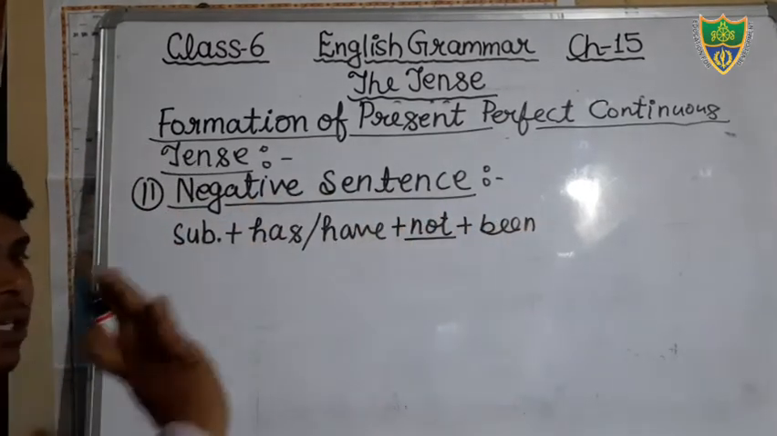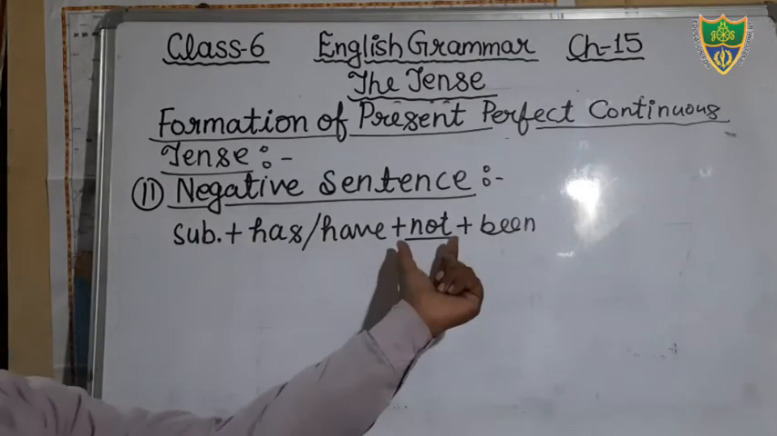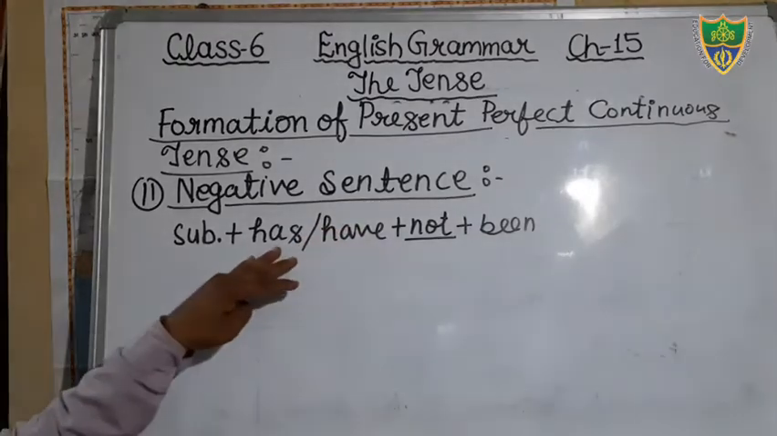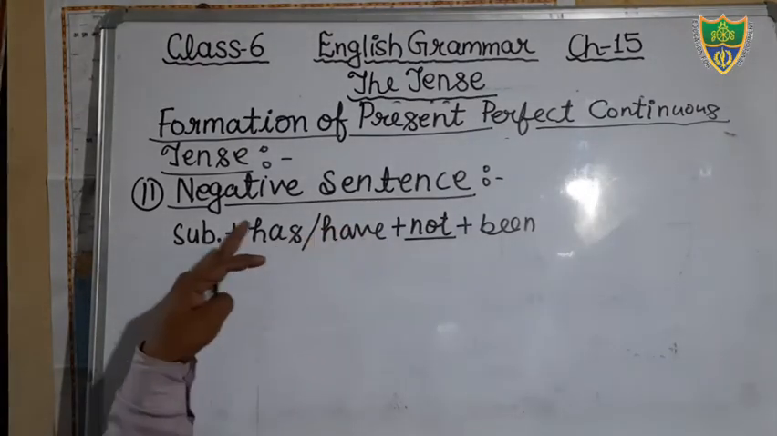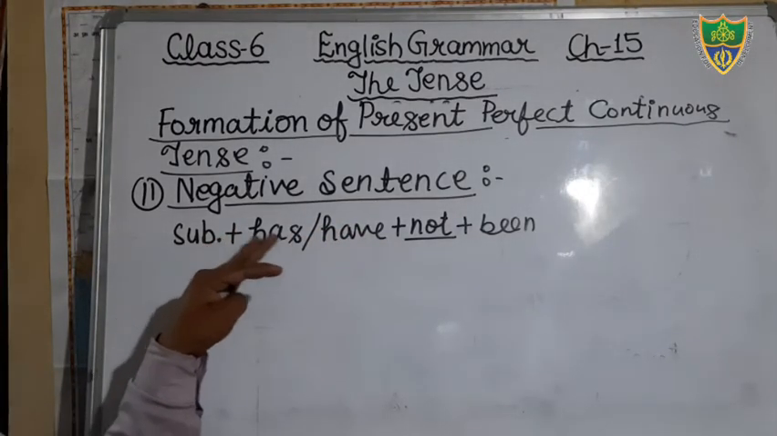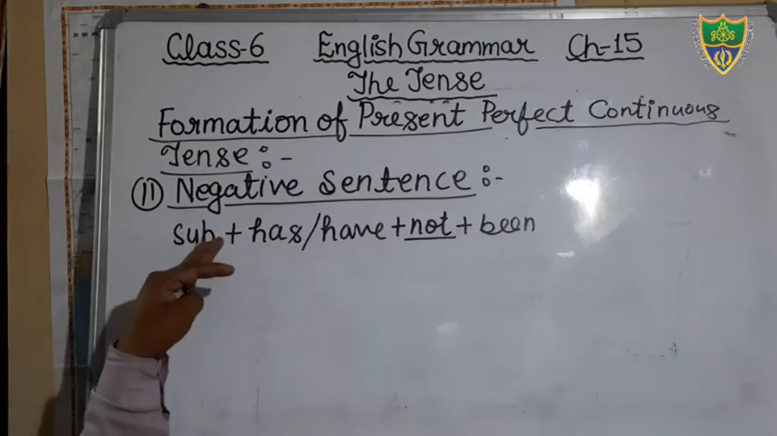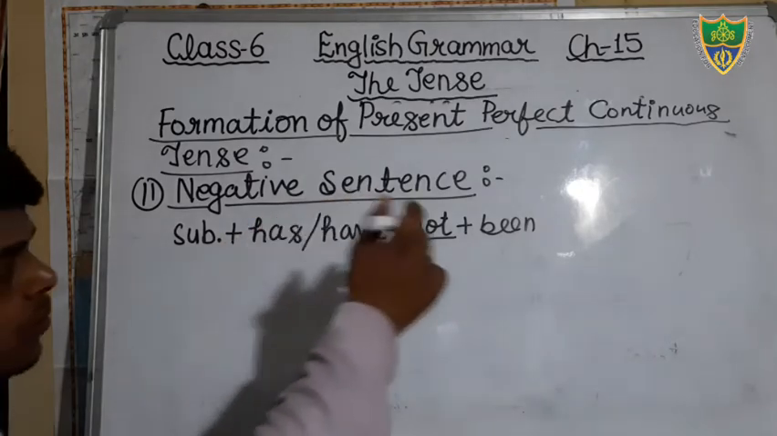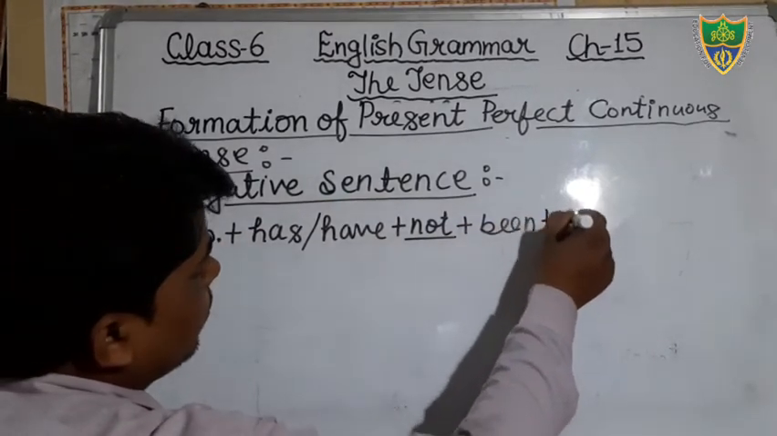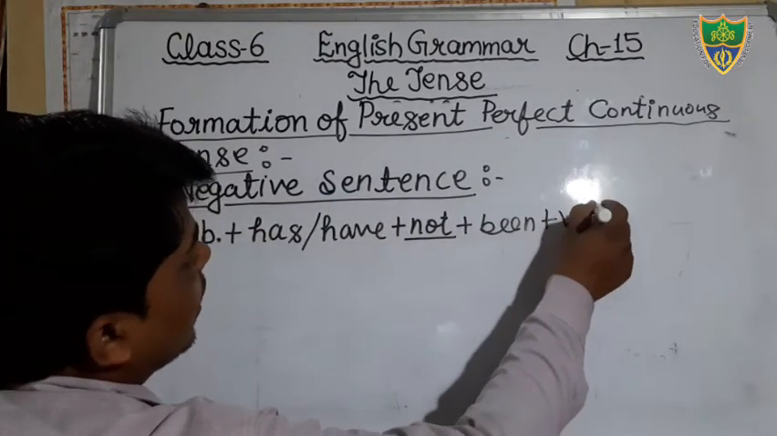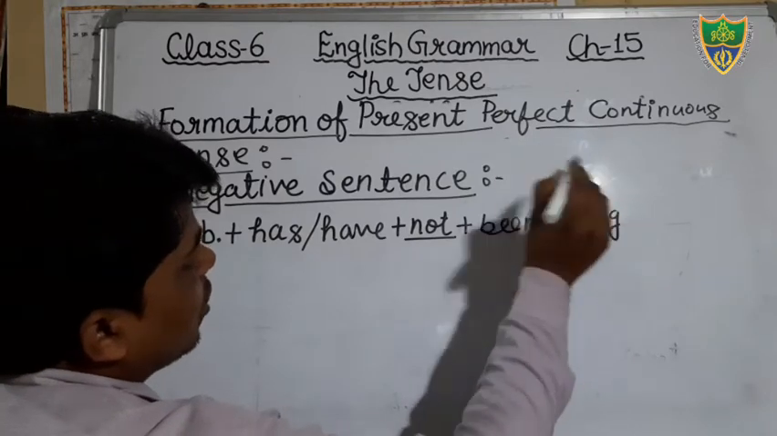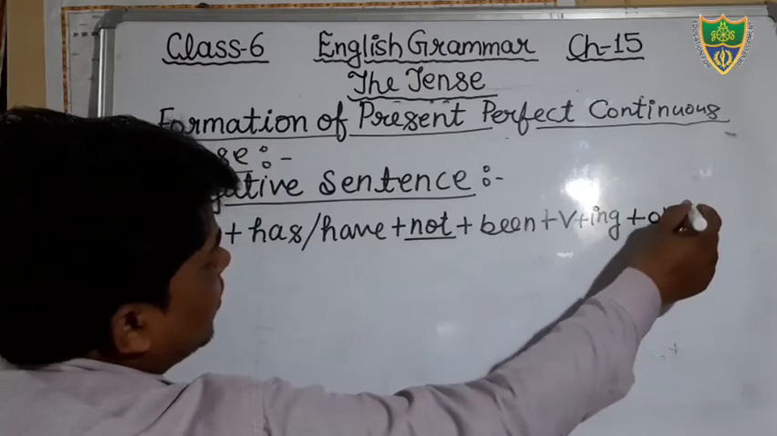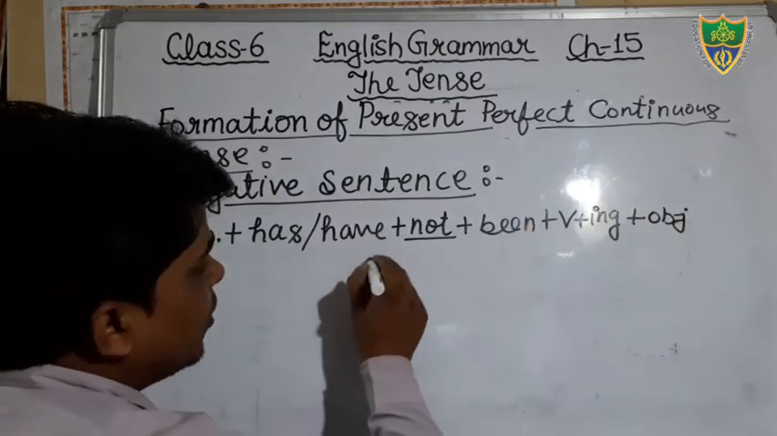The same thing is there, but here you will mention the negative word in the negative sentence. Just see, has or have according to the subject. If your subject is singular, you will use has. If your subject is plural, you will use have. Then after not, then after that verb, and in the verb we will add ing. Then if an object is there, you will mention the object. If there is no object, you will not mention it.